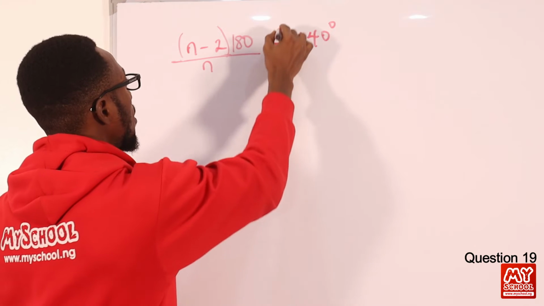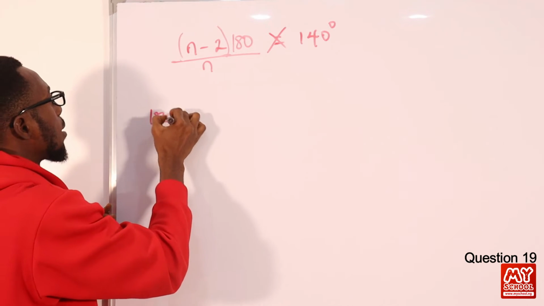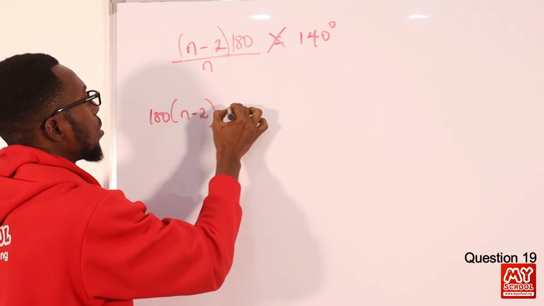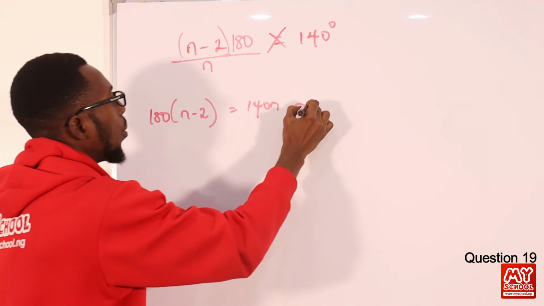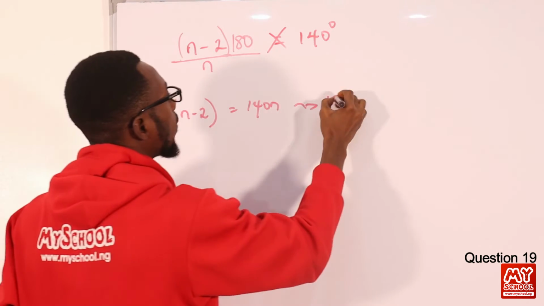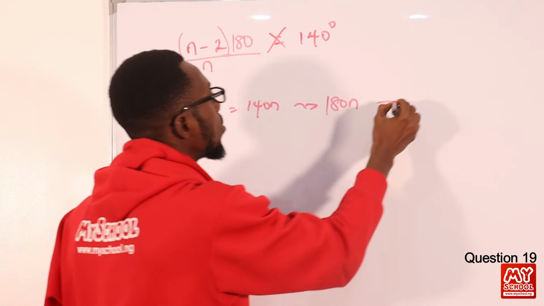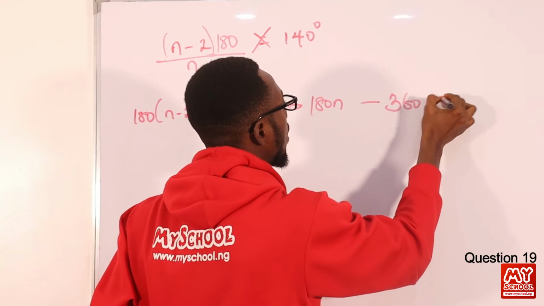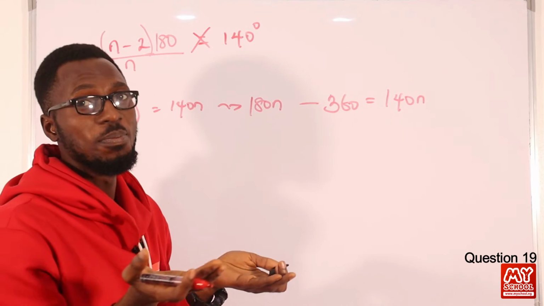So what can I do? I cross multiply. So I have 180 into brackets n minus 2 equals 140 n. Let me just neglect the degrees and walk along. So 180 times n, I have 180n minus 180 times minus 2, that is 360, then 140n.